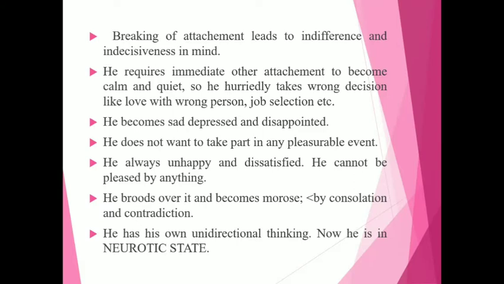He broods over it and becomes morose. And there is aggravation by consolation and by contradiction. He has his own unidirectional thinking. And at this time, he is in a neurotic state.